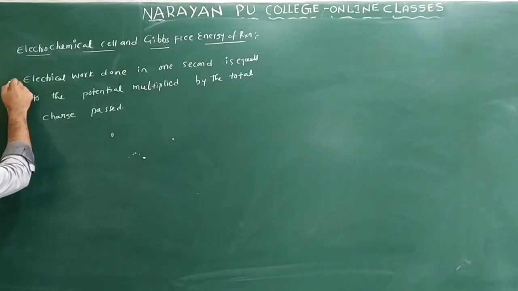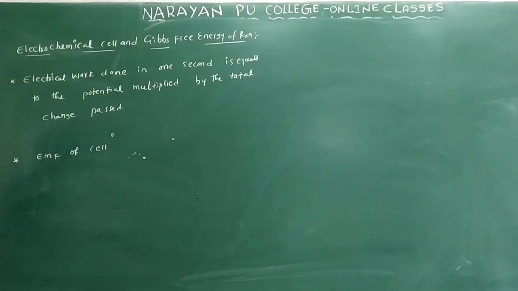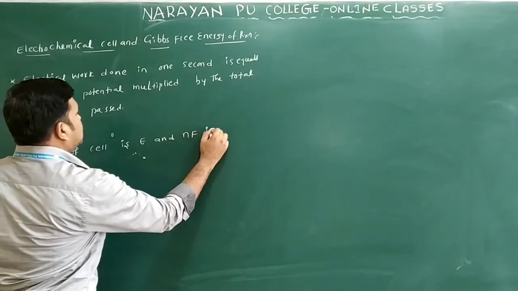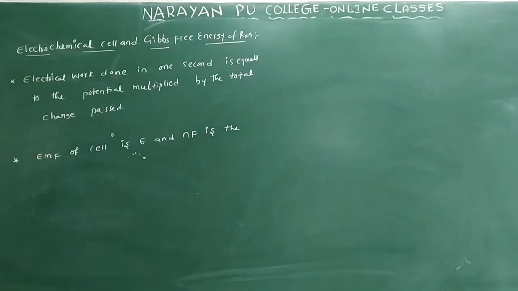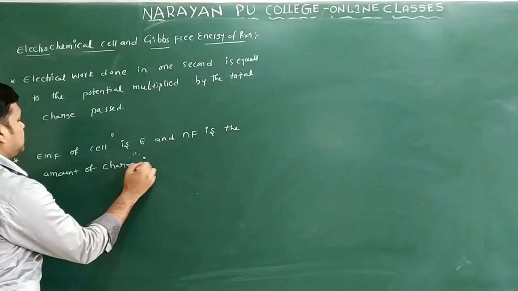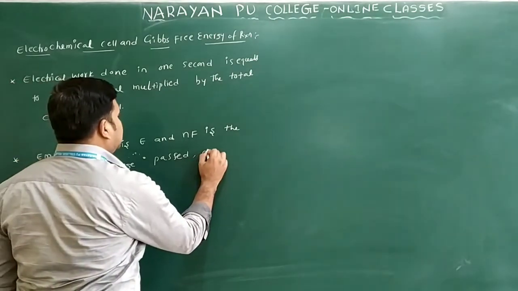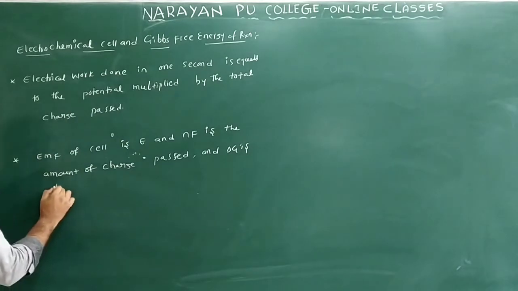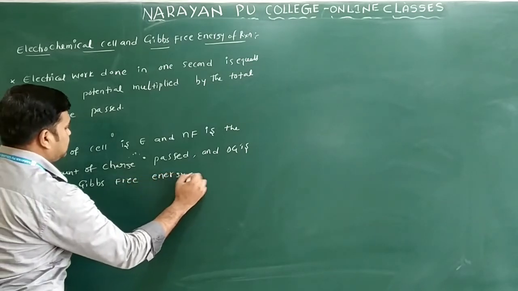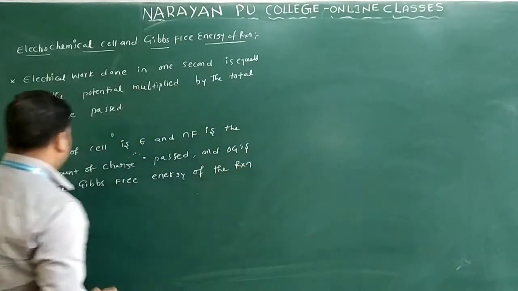EMF of the cell is E cell, nF is the amount of charge passed, and delta G is the Gibbs free energy of the reaction.